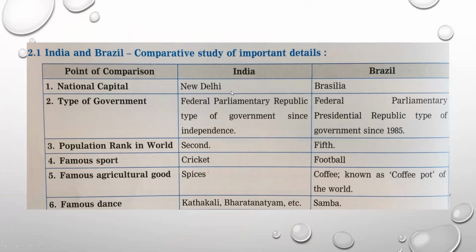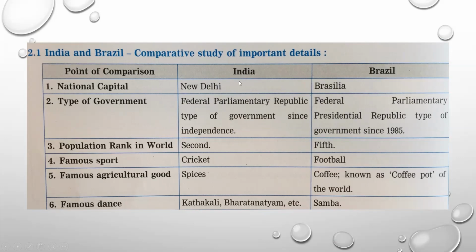The national capital, meaning capital of India, is New Delhi, whereas the capital of Brazil is Brasilia. Then in India, we have the federal parliamentary republic type of government after getting independence. And in Brazil, we have the federal presidential republic type of government since 1985.